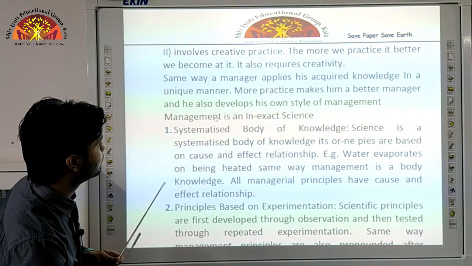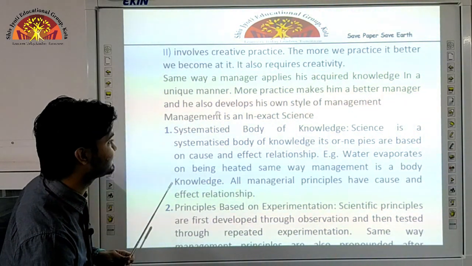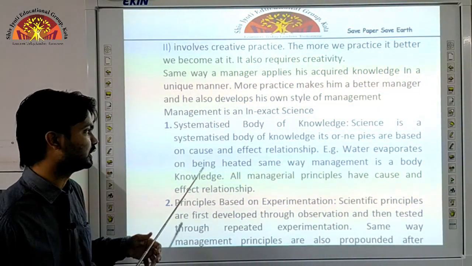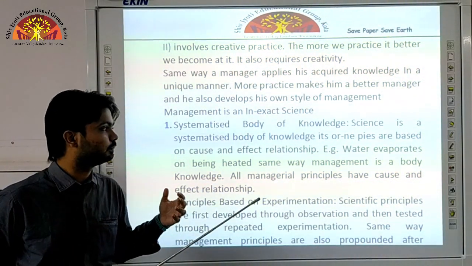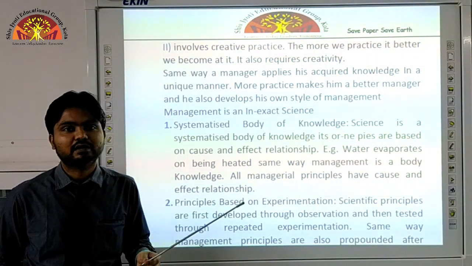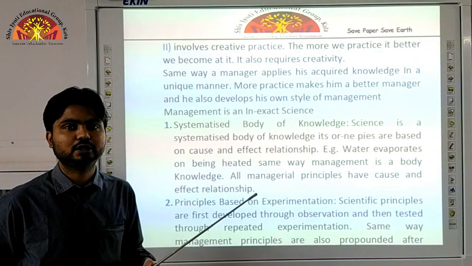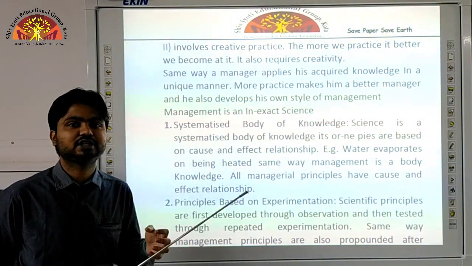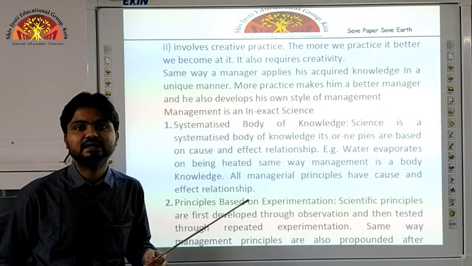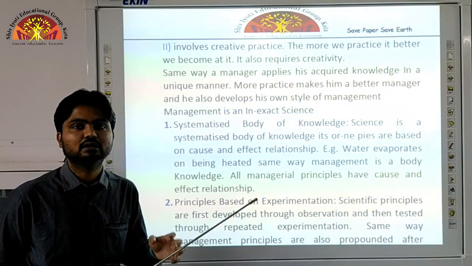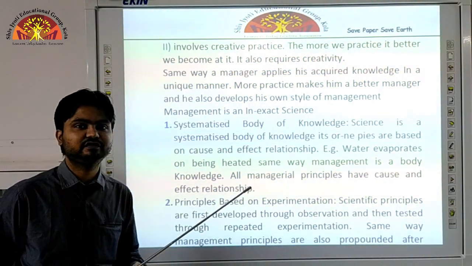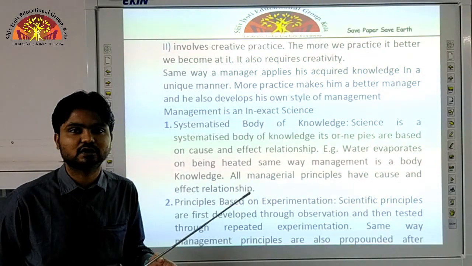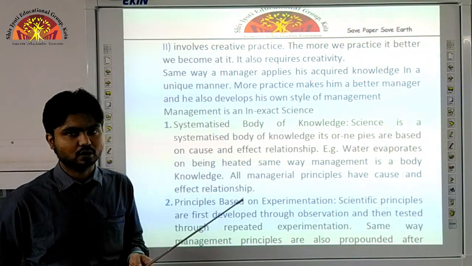The next one is, management as an inexact science, that is, it is a systematized body of knowledge, that is, science is based on experimentation. As we know, all the theories are introduced after doing experimentations on different objects. Similarly, the scenario is with management. Here the experimentations are done, and if the experimentations become successful, then it becomes the policy of the organization.